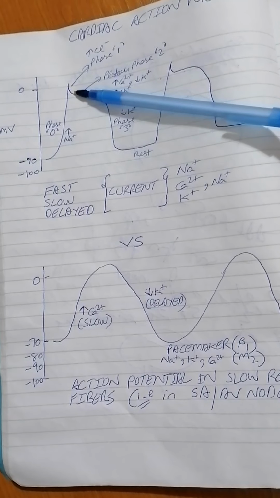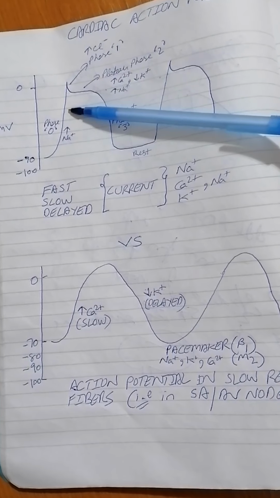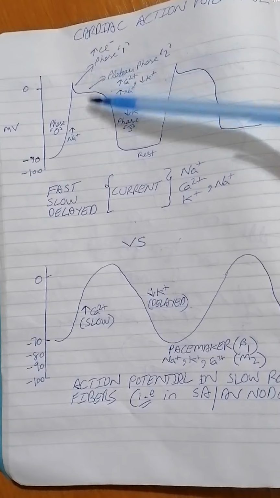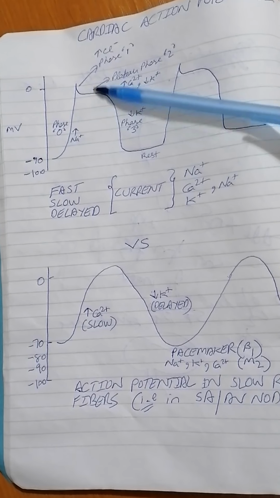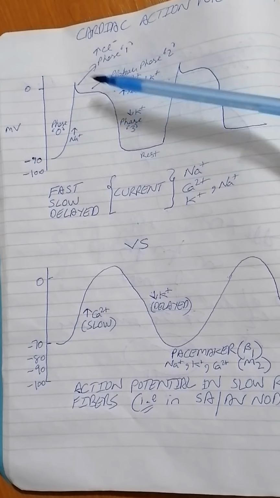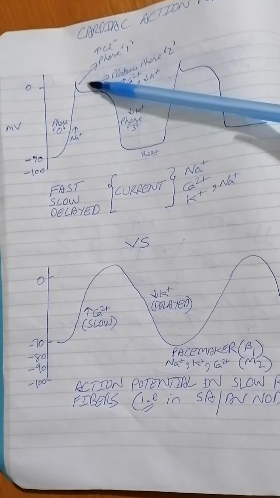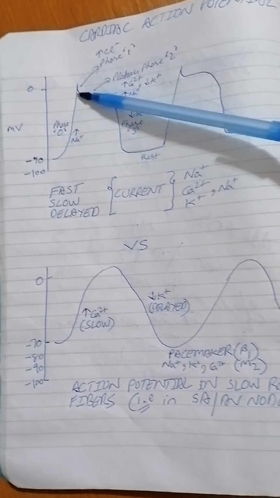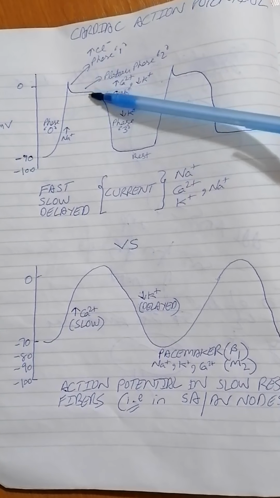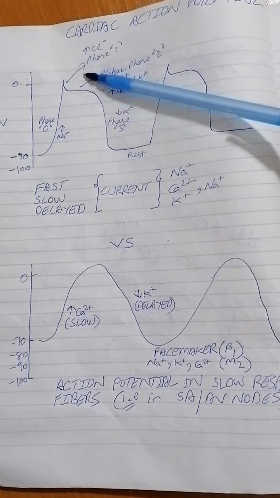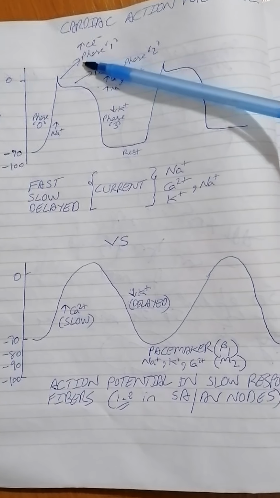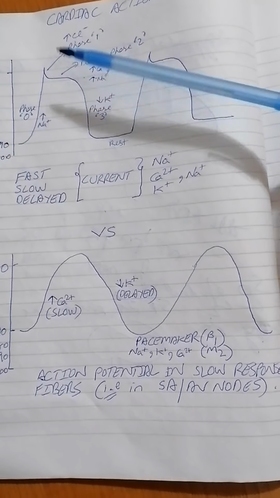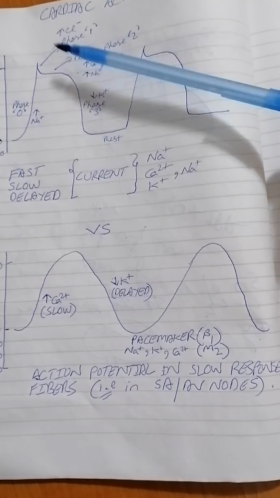So one positive leaves, one positive enters the cells. Calcium enters the cells, potassium leaves the cells. That's why there's no difference taking place in the polarity of a cell. So that's why it's known as phase 2 of the cardiac myocyte action potential, represented in this diagram.